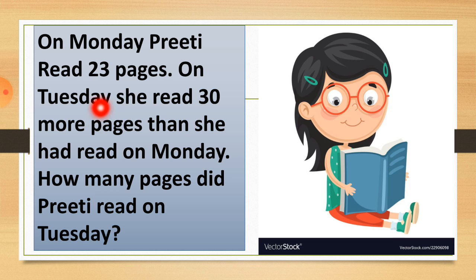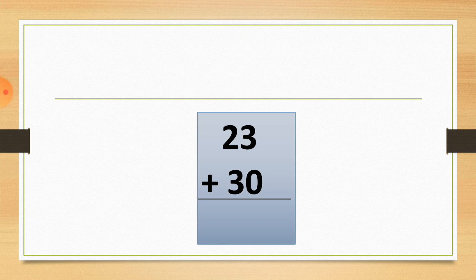So here we get these numbers, 23 and 30. Write down into your book students: 23 pages on Monday and 30 pages on Tuesday. So here we have these 2 pieces of information. You can see I write here 23, the pages Preeti read on Monday, and here is the 30 pages which Preeti read on Tuesday. So we add these, you can see the plus sign here, and we get the right answer for how many pages Preeti read.